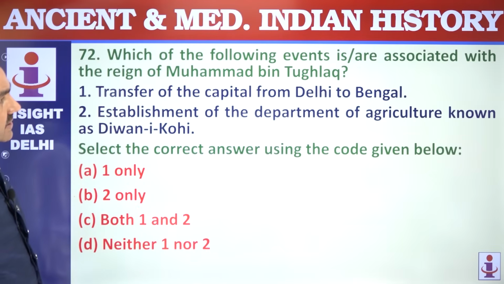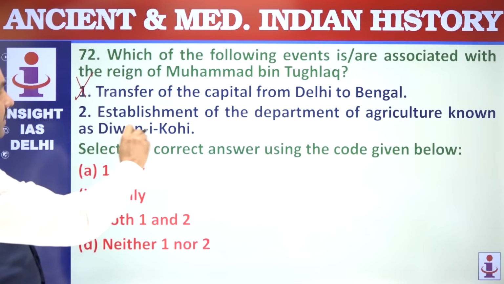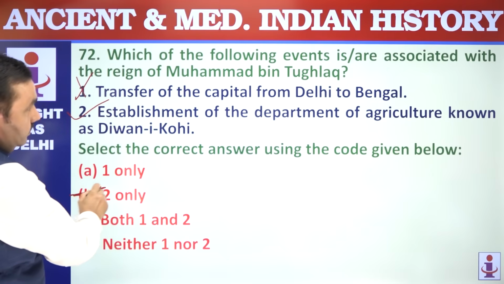Which of the following events are associated with the reign of Muhammad bin Tughlaq? Transfer capital from Delhi to Daulatabad, not Bengal. Department of Agriculture, Diwan-e-Kohi or Diwan-e-Amir Kohi, that's correct, only 2.